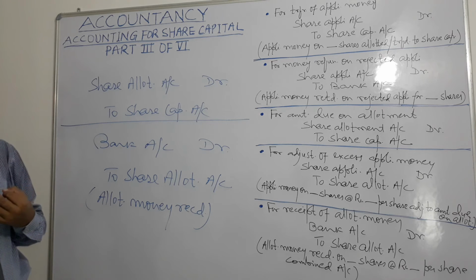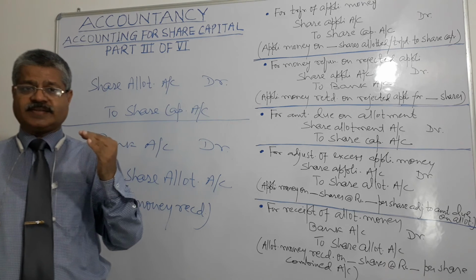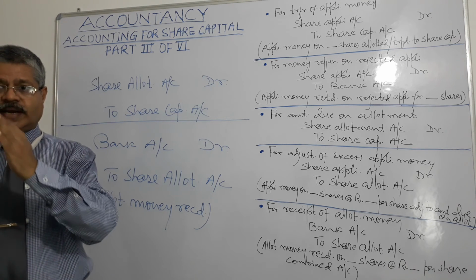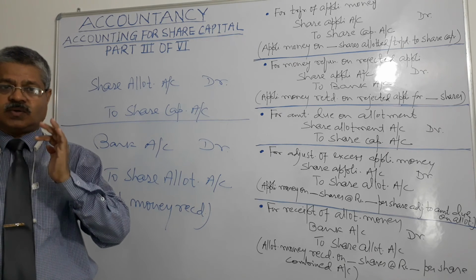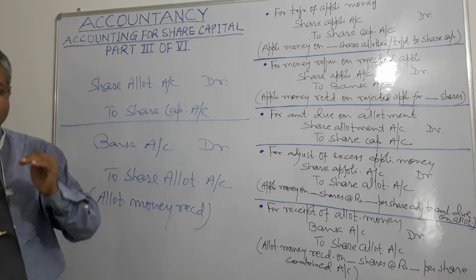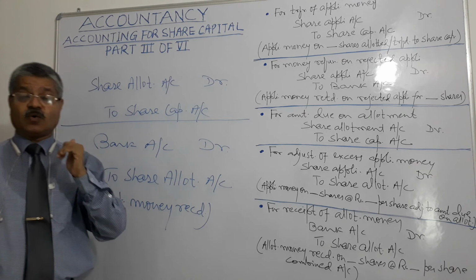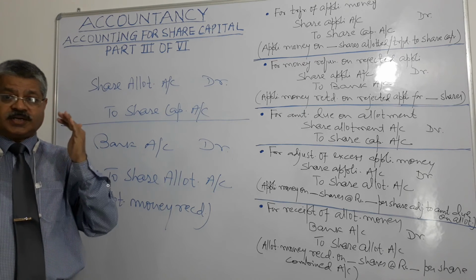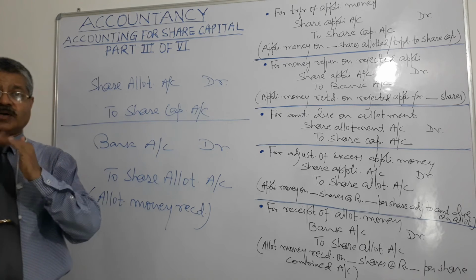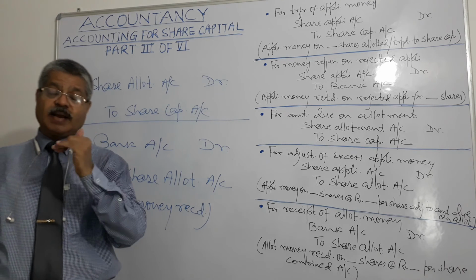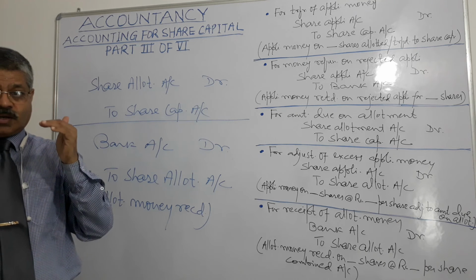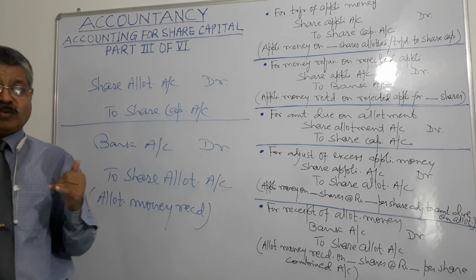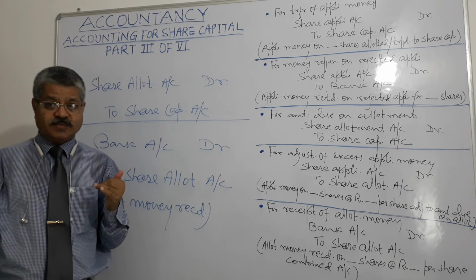So we can do one thing, on application bank account is debited and share application account is credited. On calls, when the call amount is due, share call account is debited and share capital account is credited, right? And for receipt of call money, what happens?